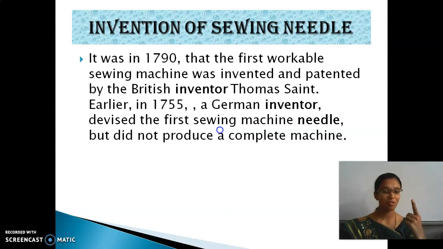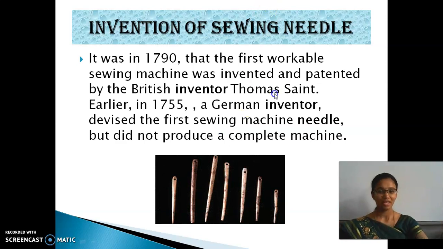First they found only the needle, but it did not produce a complete machine. So they used that needle to stitch with their hands. Later, in the year 1790, the first complete sewing machine was produced. These are the sewing machine needles invented by the German inventor in 1755. Are you able to see this?